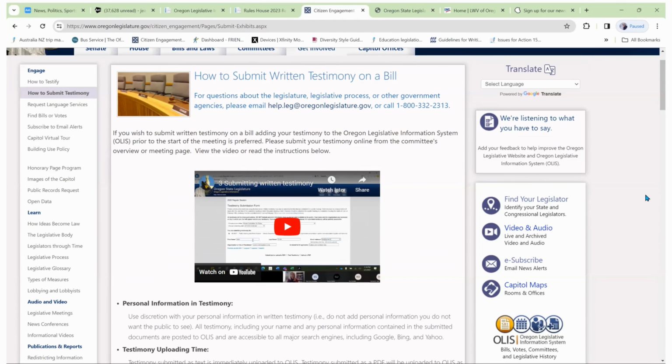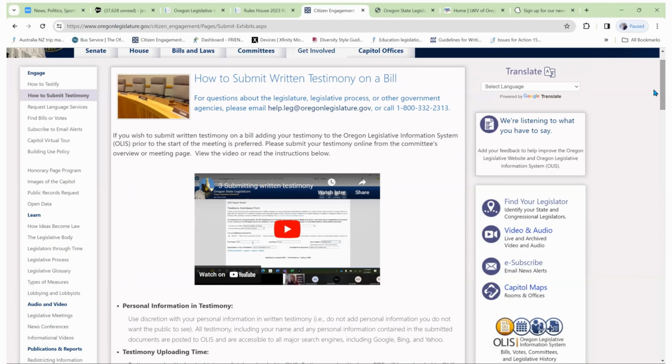Now, if you would like to track the progress of the bill after you have submitted it, once again, you can ask for updates by subscribing to email alerts.